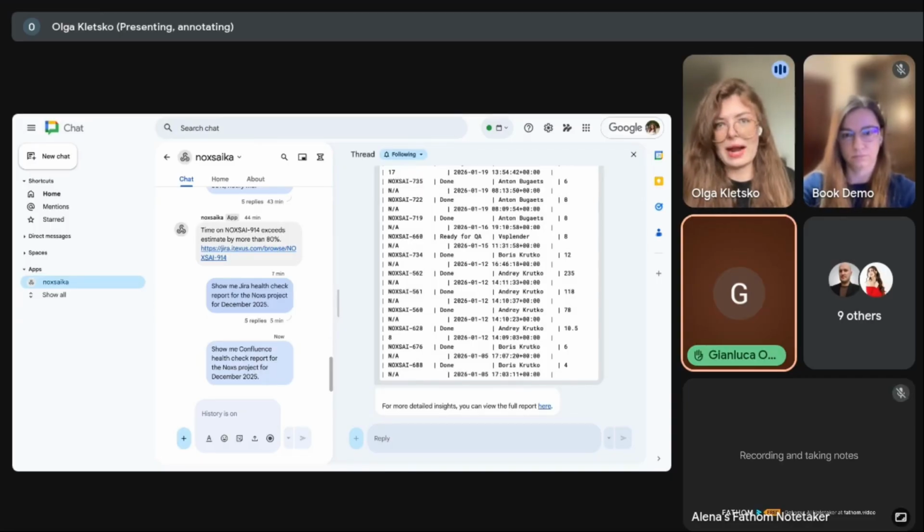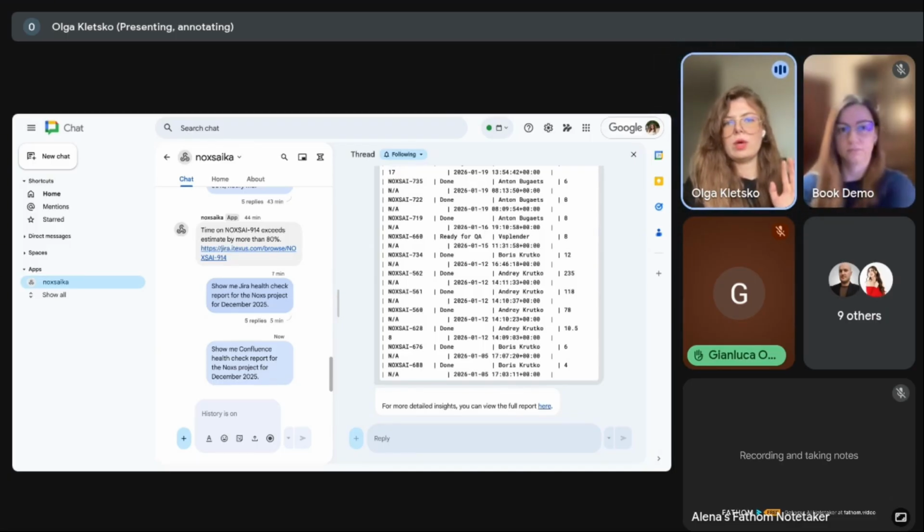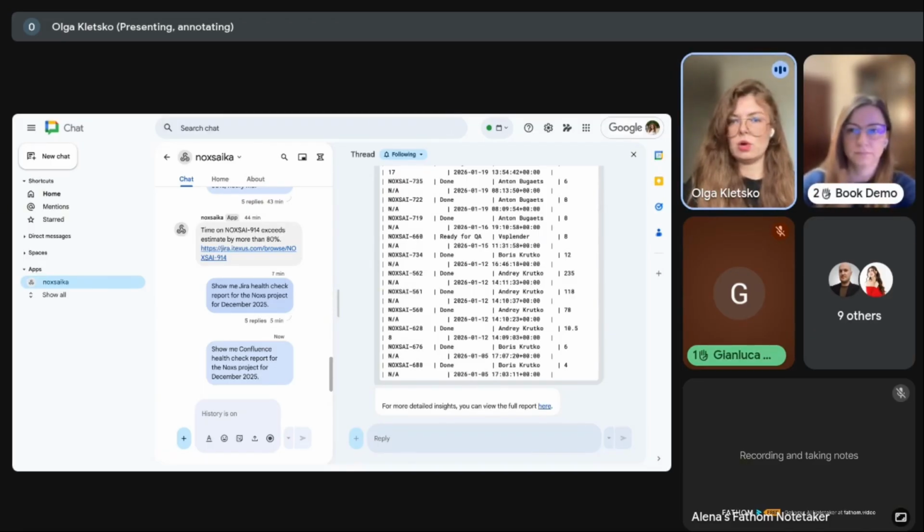Yes, you're right. So it determines areas, weaknesses, areas where you maybe have problems or what you can improve, and it suggests how you can do it. What you can add to your processes to have better control of everything you have right now. So yeah, you can just ask Noxs to send you reports, and it will analyze everything you have and send this report at some specific time.